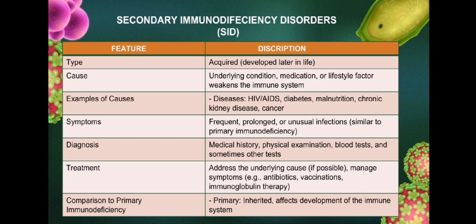For the symptoms: frequent, prolonged, or unusual infections, similar to primary immunodeficiency. Diagnosis: medical history, physical examination, blood tests, and sometimes other tests. In treatment naman: addressing the underlying cause and managing symptoms, for example antibiotics, vaccines, immunoglobulin therapy. Lastly, for the comparison to primary immunodeficiency, primary is inherited and affects development of the immune system.